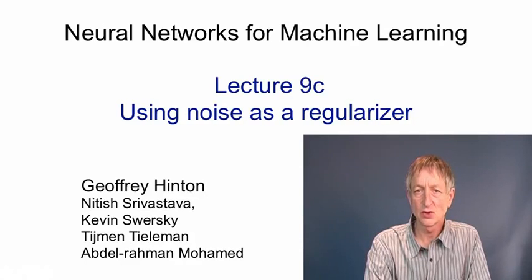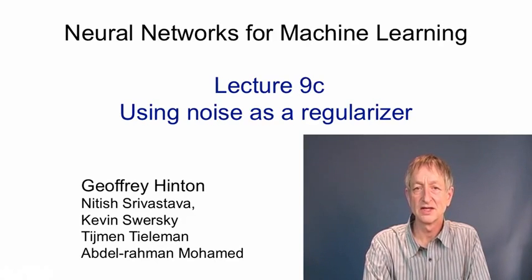In this video, I'll talk about another way of restricting the capacity of a neural network. We can do that by adding noise either to the weights or to the activities. I'll start by showing that if we add noise to the inputs in a simple linear network that's trying to minimize a squared error, that's exactly equivalent to imposing an L2 penalty on the weights of the network. I'll then describe uses of noisy weights in more complicated networks, and I'll finish by describing a recent discovery that extreme noise in the activities can also be a very good regularizer.